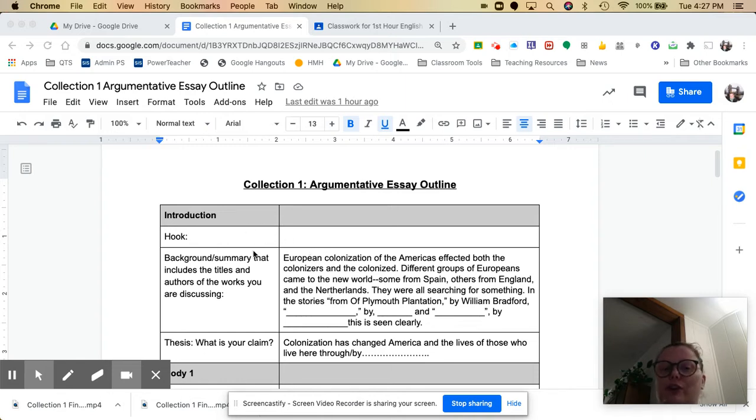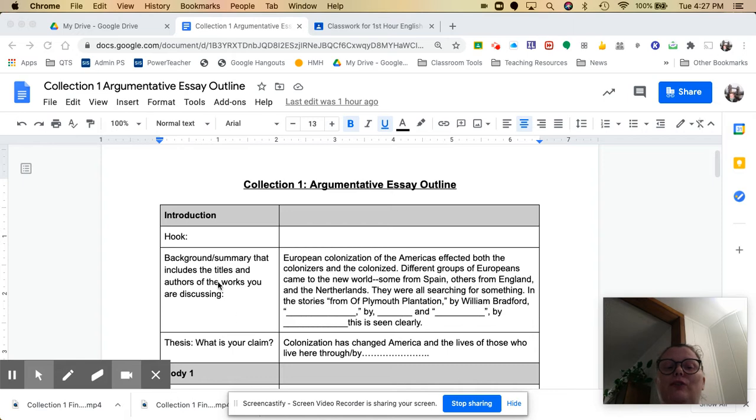So first, your introduction. You need a good hook. You can use an anecdote, you could use a quote, you could use a rhetorical question. That's one of the most frequent ones. Something to grab attention and make the reader want to continue reading.